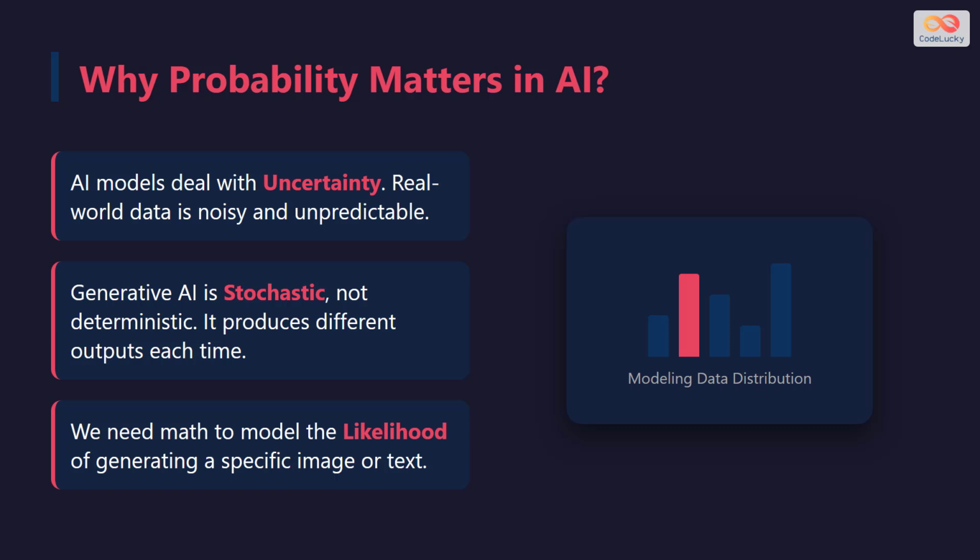You might wonder, why do we need probability? Traditional software is deterministic. If you input 2 plus 2, you always get 4. But generative AI deals with the real world, which is messy and uncertain. When an AI generates an image or writes a sentence, it is not following a rigid rulebook. Instead, it is making a series of educated guesses based on patterns. Probability gives us the tools to measure that uncertainty and make those guesses as accurate as possible.